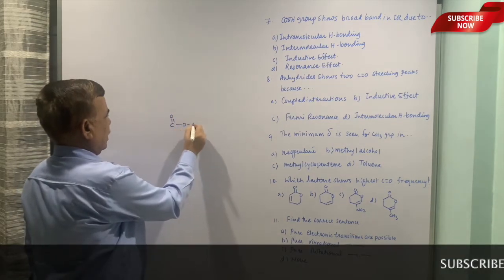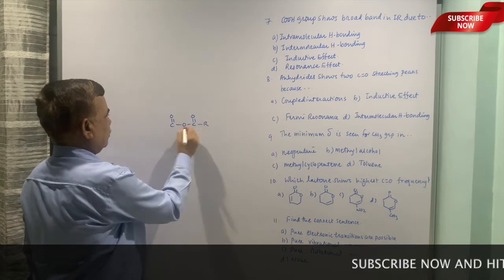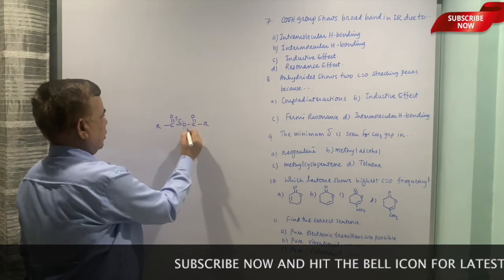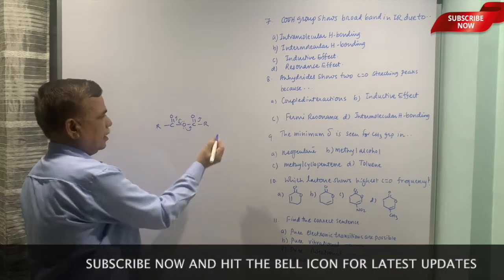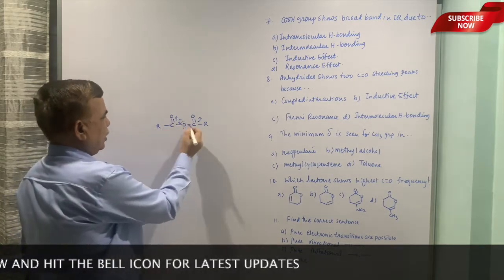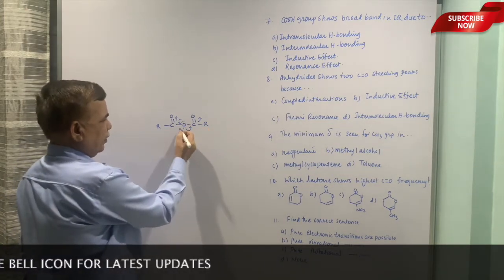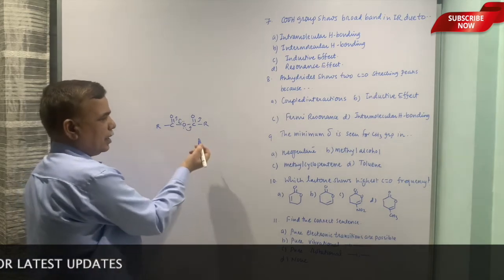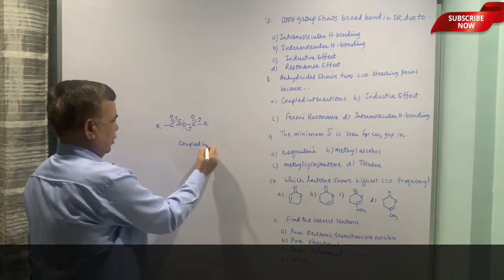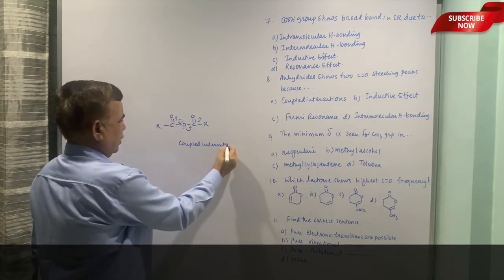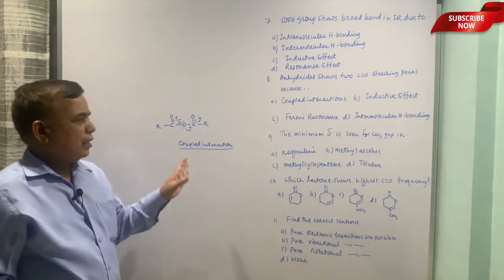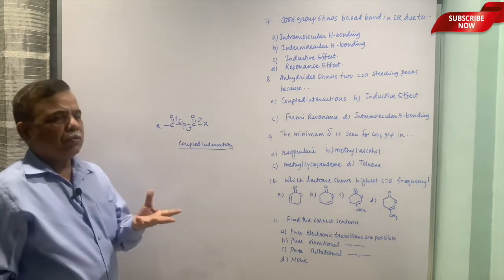So, in anhydrides, this oxygen is shared by two oscillators. So, we can resonate it in either carbonyl group. If the electrons move here, the effect is felt by this; if electrons move here, the effect is felt by this, and because of this it is a type of coupled interaction, which results because the oxygen is shared by two oscillators or two functional groups.